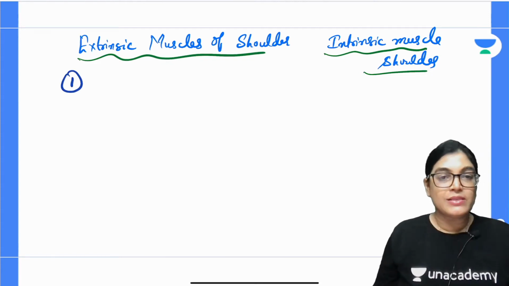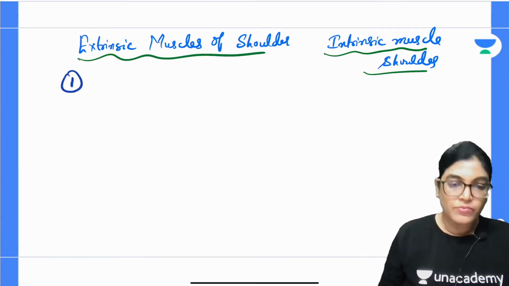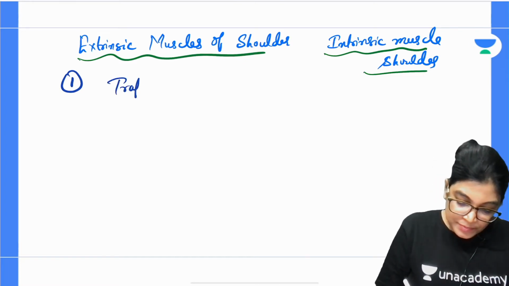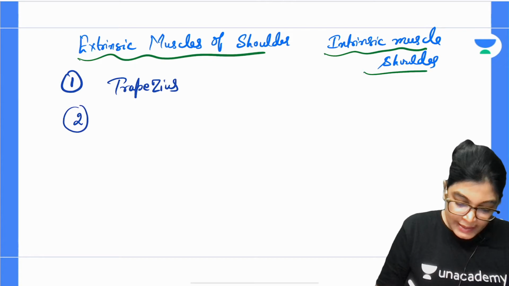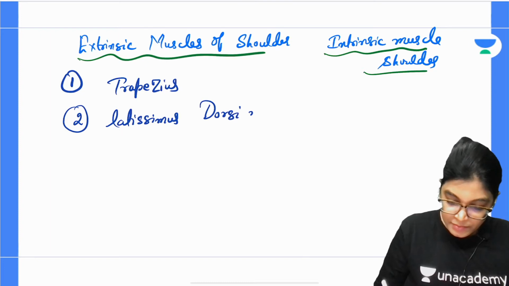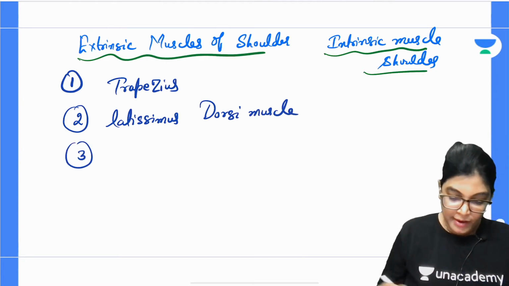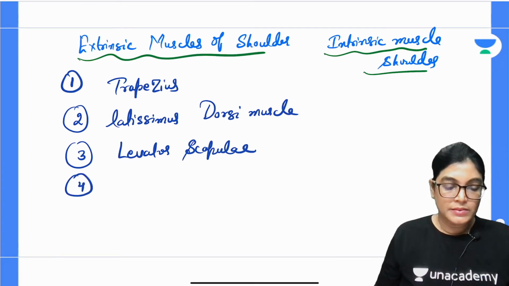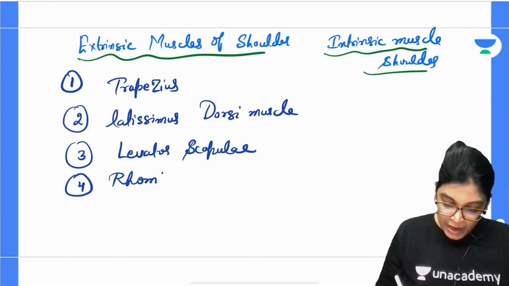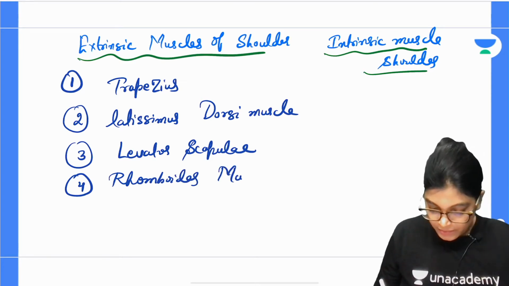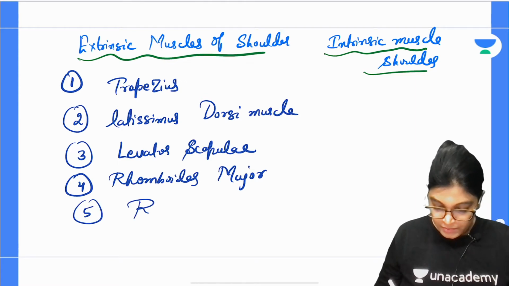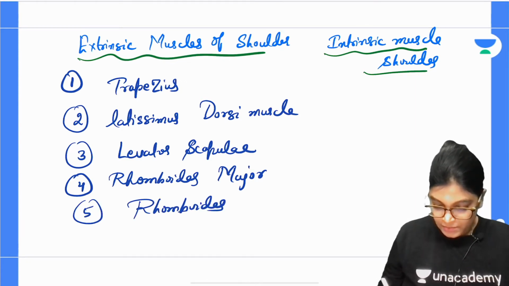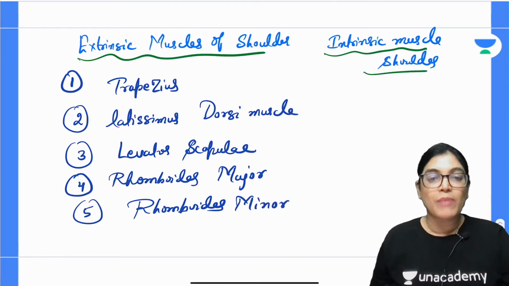In case of extrinsic muscles, the muscles are trapezius muscle, latissimus dorsi muscle, levator scapulae muscle, rhomboideus major and minor muscle. So only levator scapulae we have marked as the correct answer.